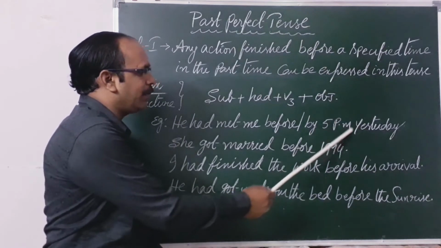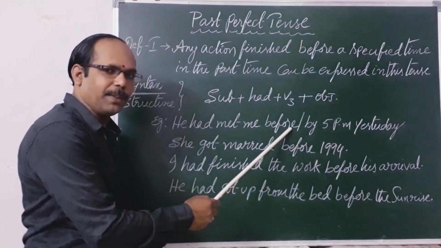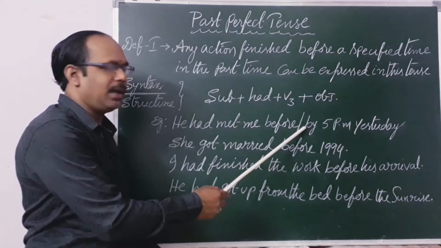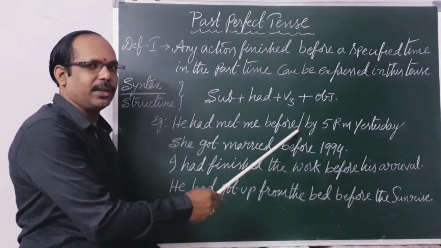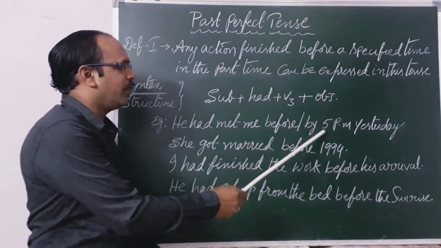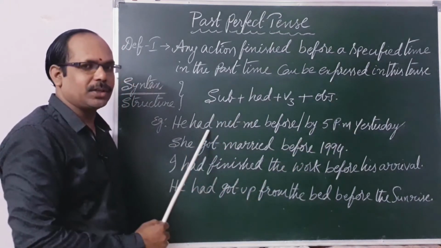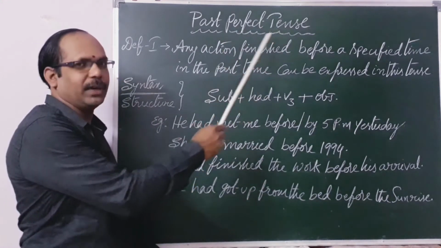Yesterday 5 p.m. is a specific time, but we are saying before 5 p.m., so it comes under unspecified time indication. Maybe it might be 4:30 or 4 o'clock, whatever the time may be. So before 5 p.m. yesterday, he had met me. The action is finished. So in this situation, we have to use past perfect tense.